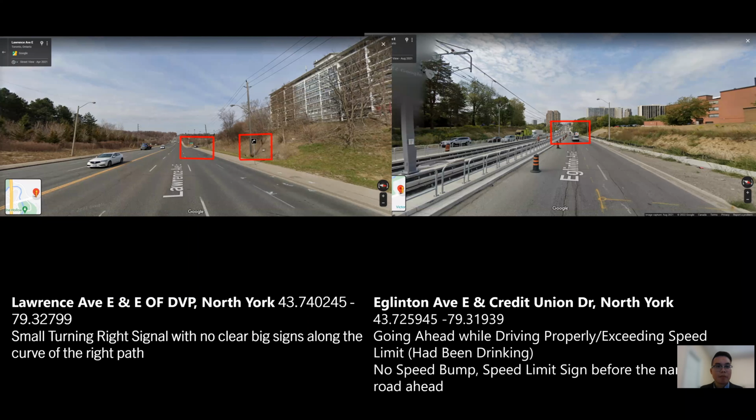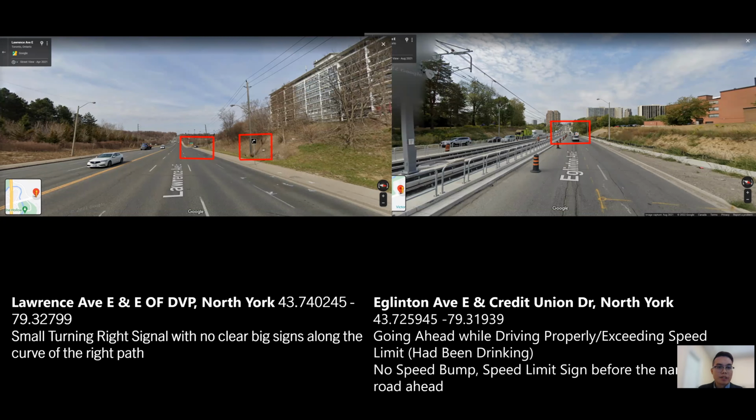Now I will mention the top 4 places related to the fatality. The first one is Lawrence Avenue East in North York. You can see that there was a very small turning bright signal with no clear big signs along the curve of the right path.